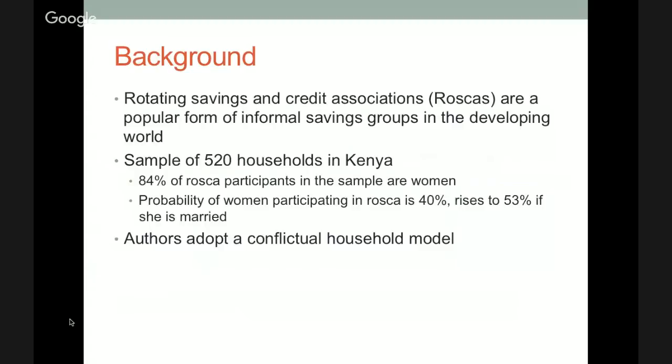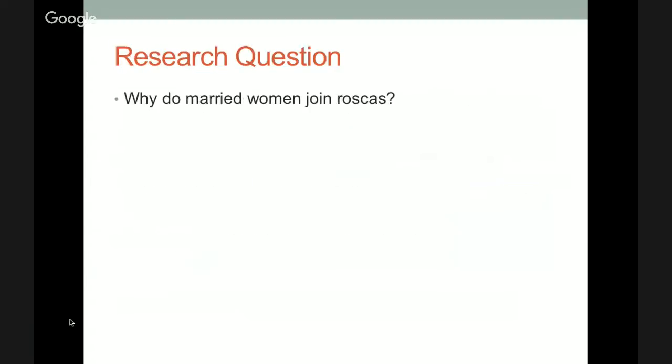The authors also decide to adopt a conflictual household model in their analysis. This differs from the traditional unitary household model in economic theory that assumes a Pareto-efficient outcome of allocation of resources. Instead, they model conflict in their households as members have different preferences for a good, which I will explain later. So essentially their research question comes out to: why do married women join ROSCAs?